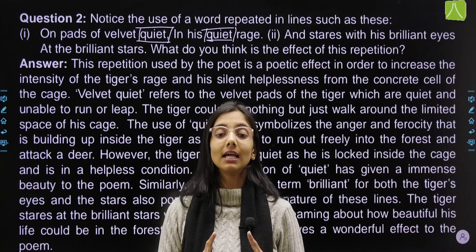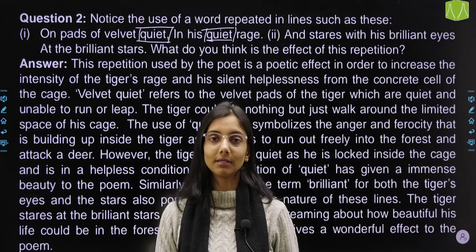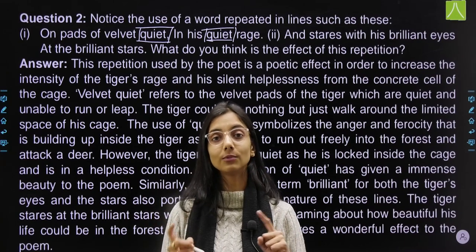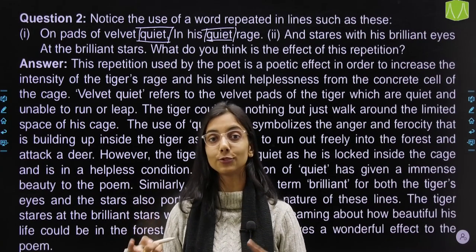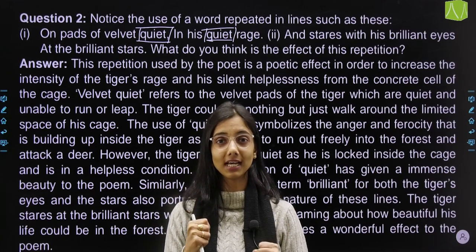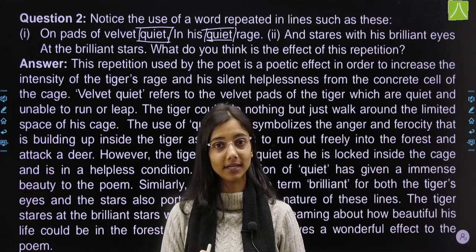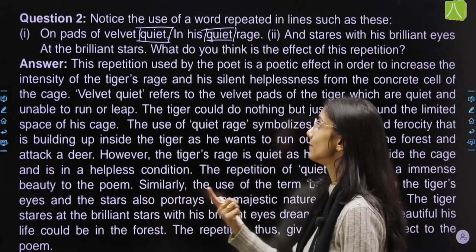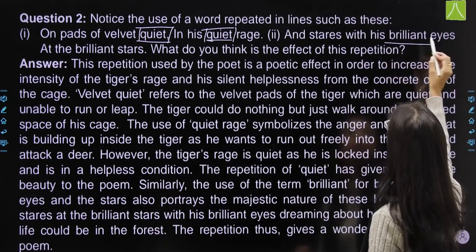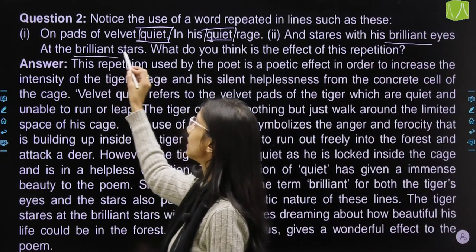But there it's useless because he is not stronger than the bars. Okay. So that's why the word quiet has been used twice, to show how angry he is, but he cannot do anything about that, so he has to stay quiet. That's why the word has been repeated. And stares with his brilliant eyes at the brilliant stars.